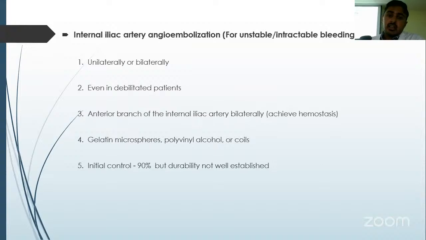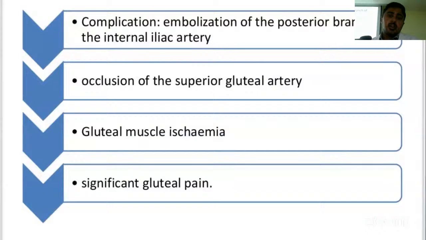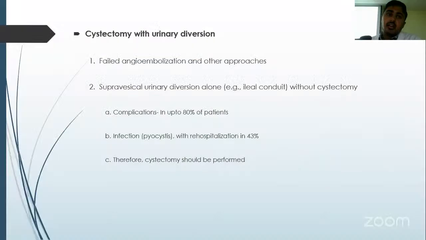Internal iliac artery angioembolization is indicated in unstable patients with intractable bleeding, usually can be given in debilitated patients, and anterior branch of internal iliac artery bilaterally is usually required to angioembolize to achieve hemostasis. Initial control is good, 90%, but durability is not established. A complication here is that if the posterior branch of internal iliac is embolized, it will lead to significant gluteal pain because of occlusion of the superior gluteal artery.